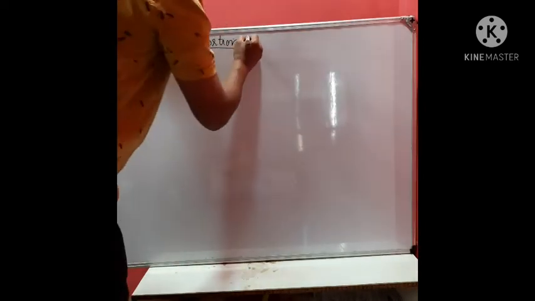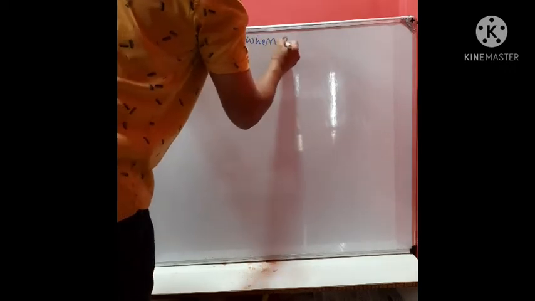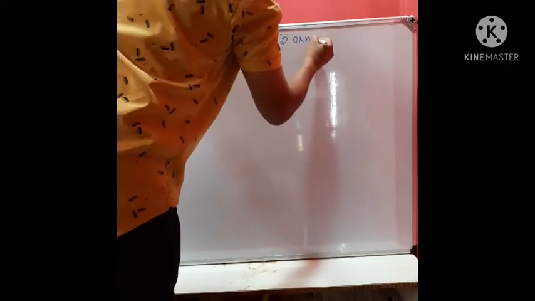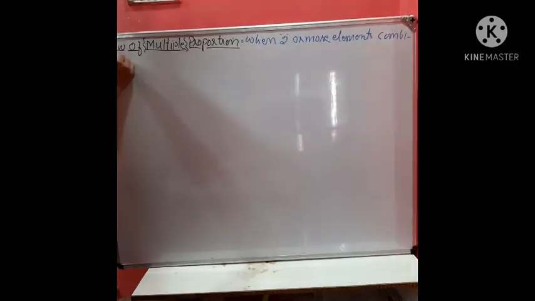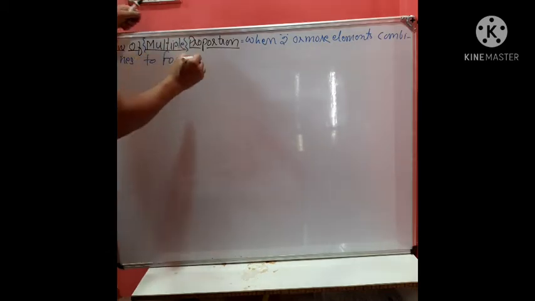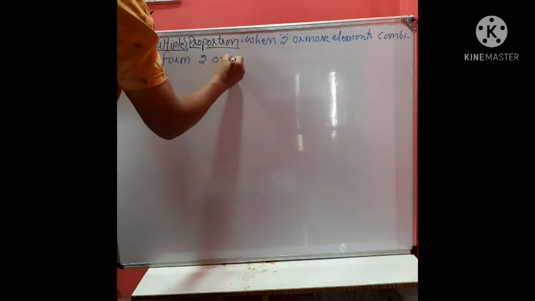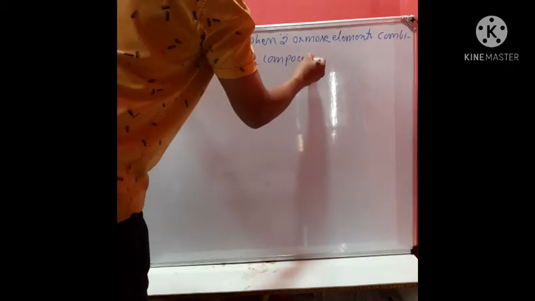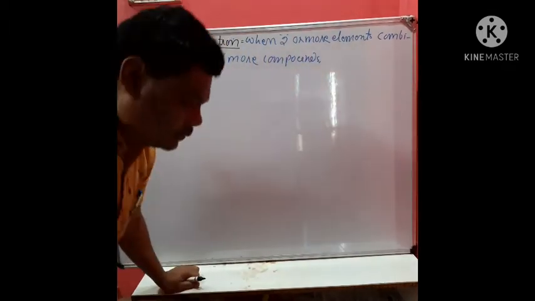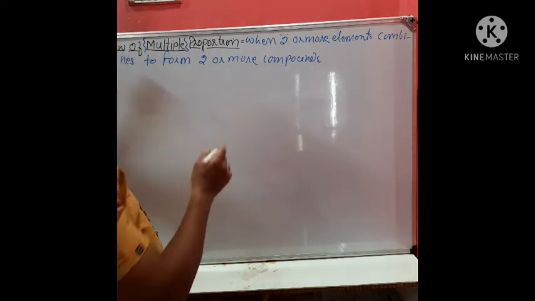According to this law, when two or more elements combine, means react, to form two or more compounds, isn't it? If two elements combine, they can form two or more compounds.